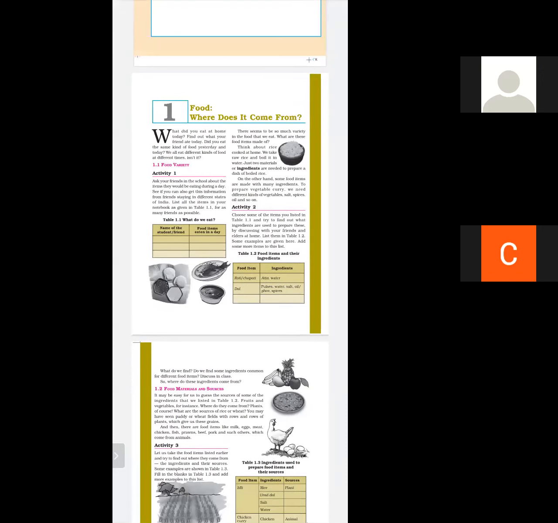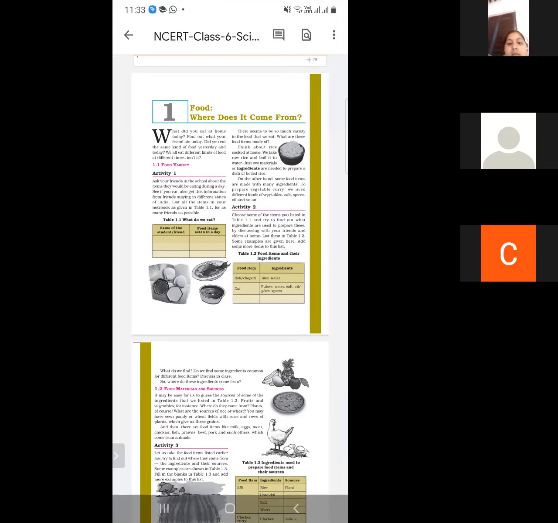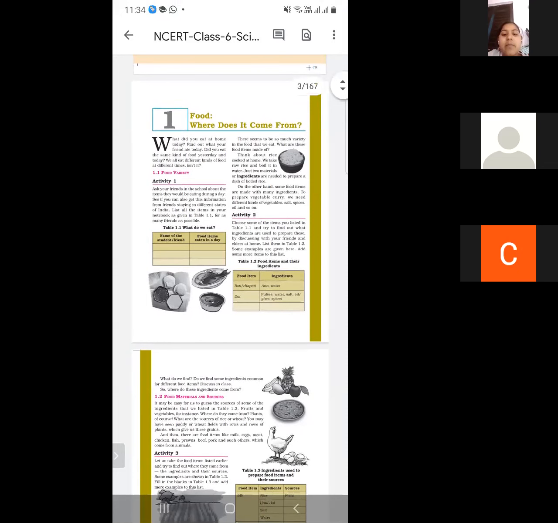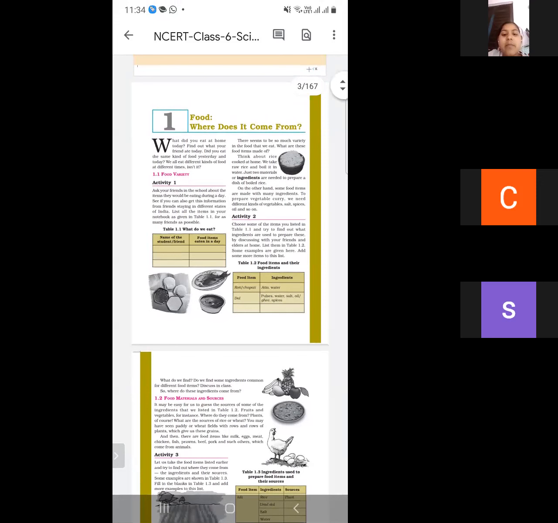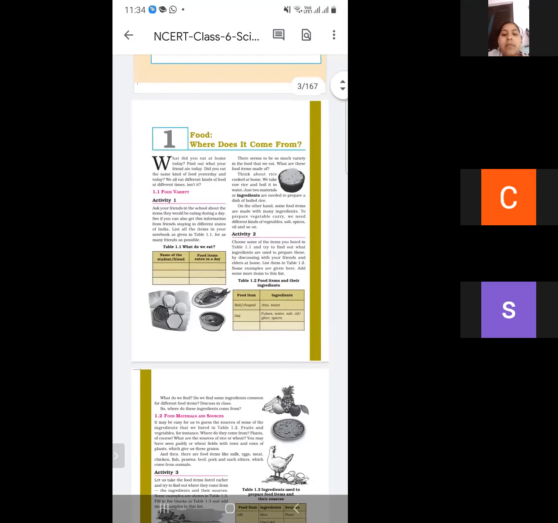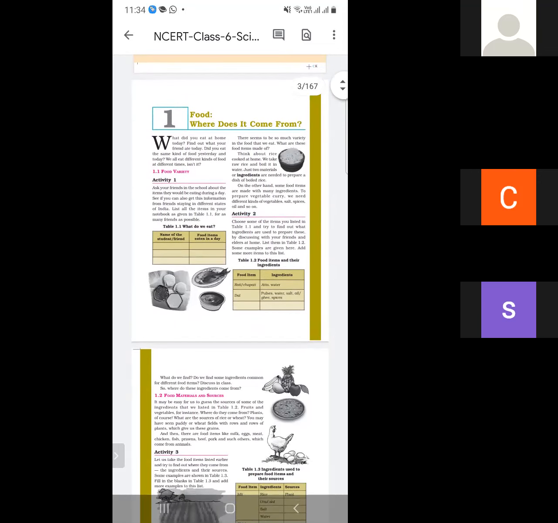First is food. Food is a chemical substance that gives us energy to do work. Second is, why do we need food? We need food for getting energy to do work. And what are the ingredients? Material required to make a particular dish are called ingredients. And activity 2, what are the ingredients of roti and dal? Atta and water, and pulses and water are ingredients of making dal.